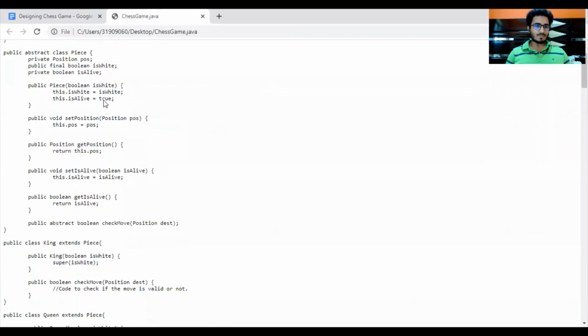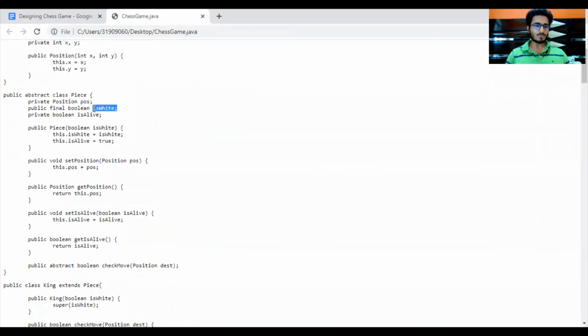Because if we see our piece class, it also has an isWhite attribute, so it also needs to be set. If this piece belongs to a white player, then in the constructor we set it true because the isWhite data which has been passed is true, else it is false. Also, initially all the pieces are alive, so we have set isAlive as true. We haven't initialized the reference position, so initially no piece has a position on the chessboard. We will set this position as well when we arrange the pieces on our chessboard.